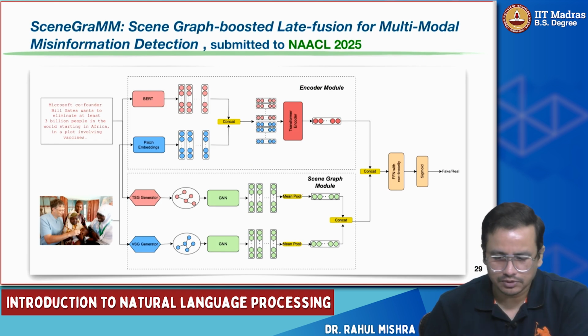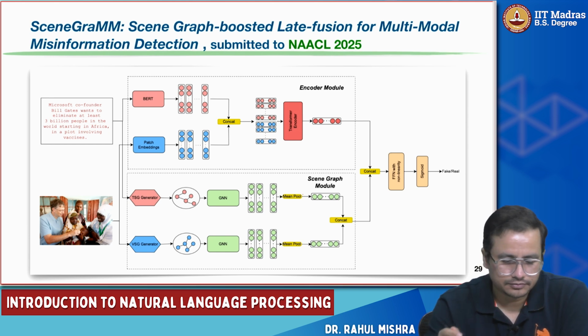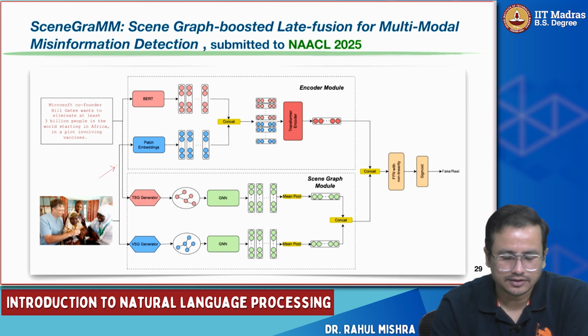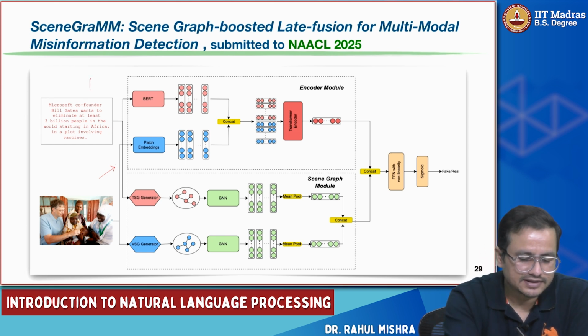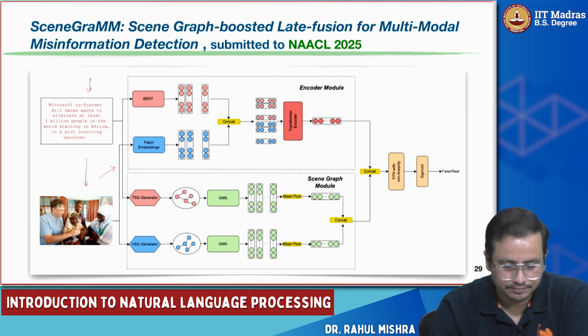So the last example that I've taken is a recent paper submitted to NAACL, where we have a multimodal scenario. So we have image and text both, and again the use case is misinformation detection. But we not only have, let's say, claims or tweets and posts, we also have corresponding images which are posted side by side with that post, right?